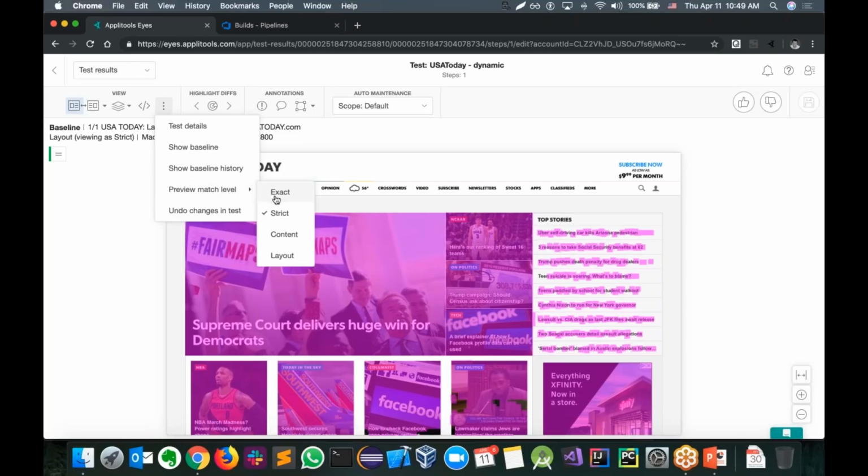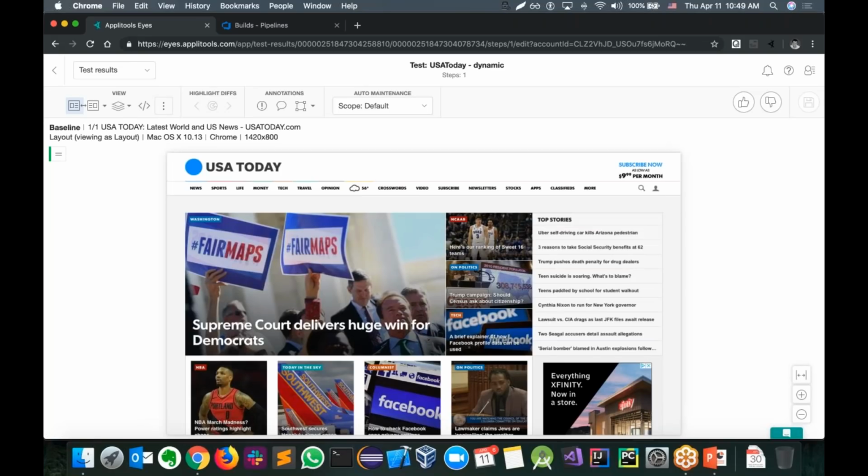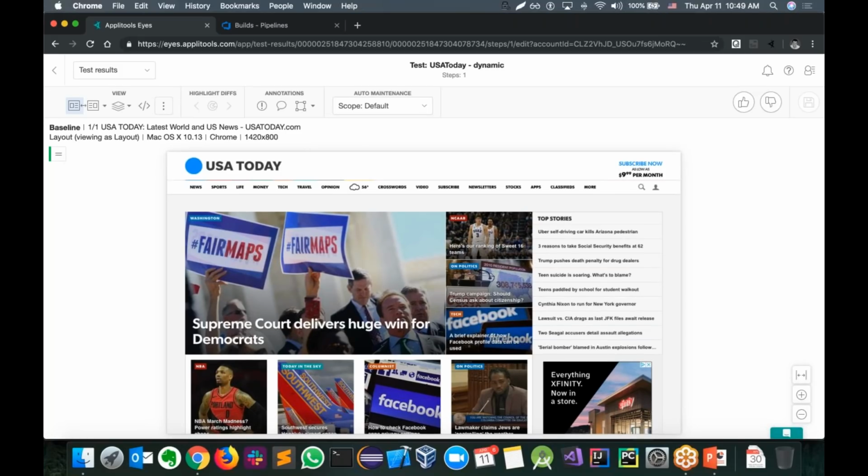And the next algorithm is called layout, where the AI reverse engineers the page and analyzes the relationships between the elements and identifies if anything is broken. So it's not looking at the content, ignoring text, ignoring images. In this example here, we see that this is a match because the page is not broken.